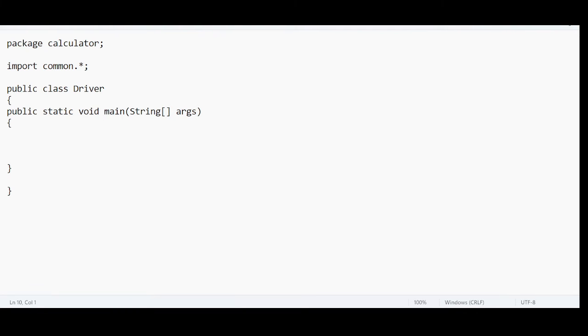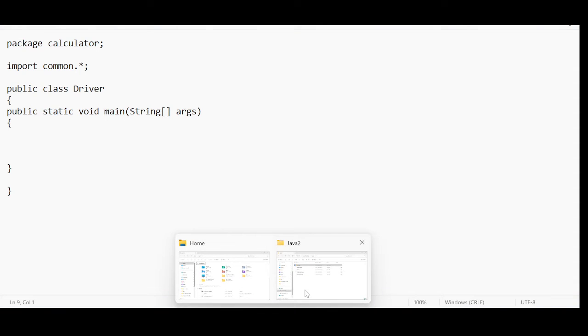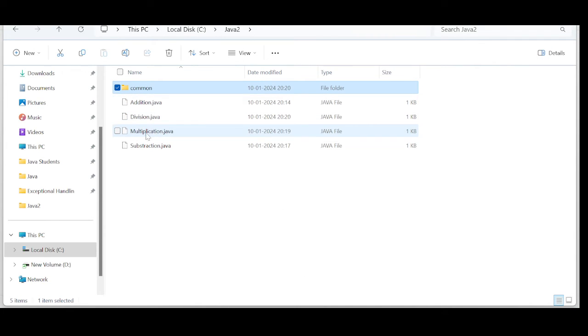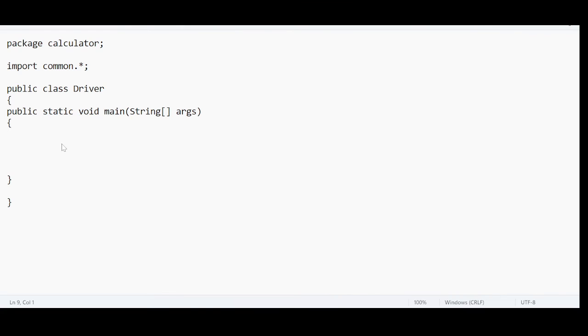If you remember yesterday's topic, we used four import statements, one import after another. Today, that is not the case. With the one import keyword, we are able to access all the classes that fall inside this common package. So now I have access to all these classes: addition, division, multiplication, subtraction. In order to get individual access, I need to create an object, and object creation is something like memory allocation. Addition obj equal to new Addition.